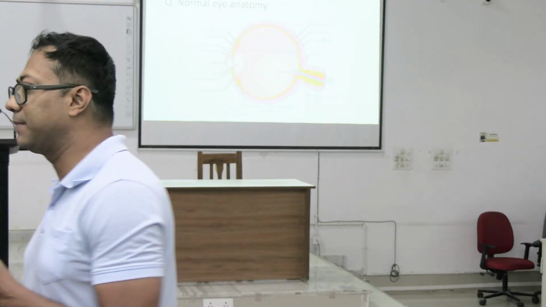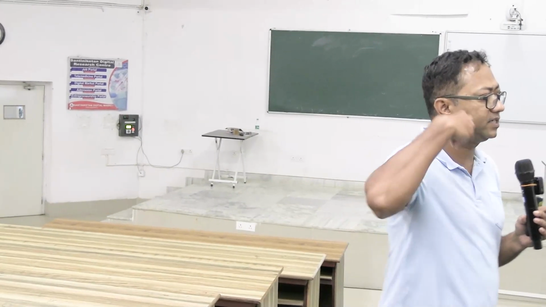Okay, so that is why it is very essential to know the visual pathway, and also to remember what happens if the visual pathway is damaged at some point, maybe in the optic nerve, maybe in the optic tract, maybe in the optic chiasma or optic radiation, right? And even in the visual cortex, right?